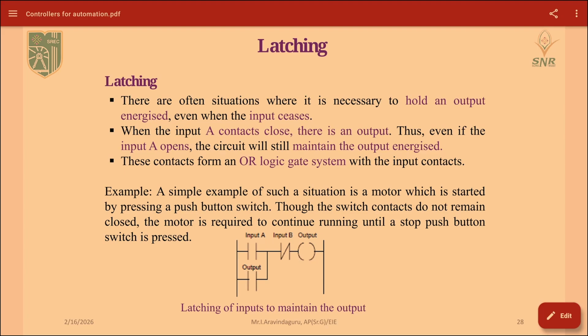Actually we call that output in the AND gate with input A, and the output will be in an OR gate type. This is representing our latching. Whenever the input is added with the output through an OR gate, it is termed latching.